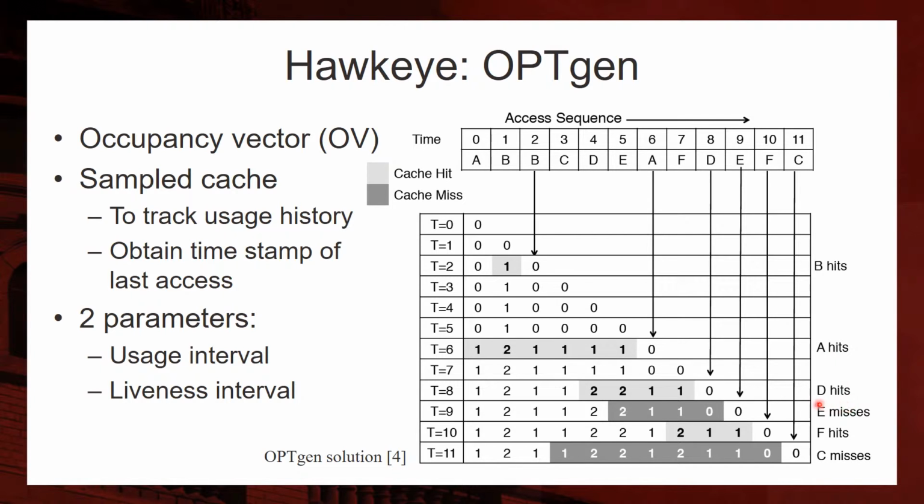However, for the re-reference of memory block E, we notice that the occupancy vector already has an element which is equal to the cache capacity. Therefore, we conclude that E is a miss and we do not increment any element's value within the usage interval.